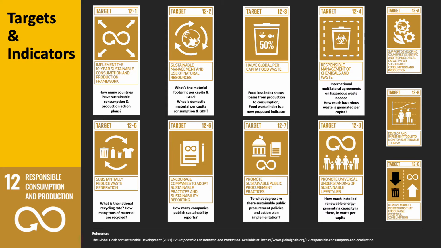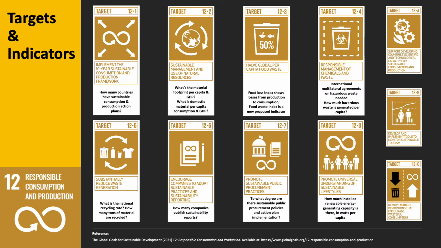So the indicator is to what degree are public procurement policies and action plans implemented, and are they sustainable? And the 8th target is promote universal understanding of sustainable lifestyles. How much installed renewable energy capacity is there? How much do people understand how they can live a sustainable lifestyle?